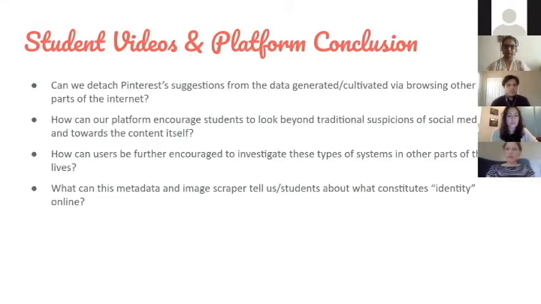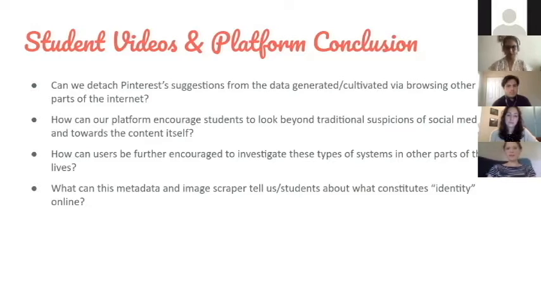We're interested in, can we really detach Pinterest suggestions from the data that's generated and cultivated via browsing other parts of the internet? So is there any way of separating those two experiences? How can our platform encourage students to look beyond traditional suspicions of social media? We're all a little suspicious, I think, of social media. How can we look a little bit beyond that and start thinking about the content itself and how it might be impacting identity formation? How can users be further encouraged to investigate these kinds of systems in all parts of their lives, but certainly in all parts of their internet experience, and not just in Pinterest, but elsewhere?